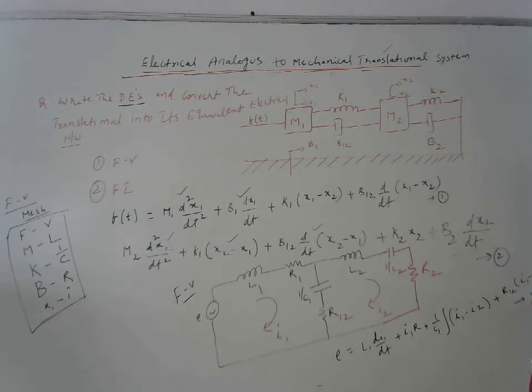This is equation 3. This is an electrical analogous quantity.